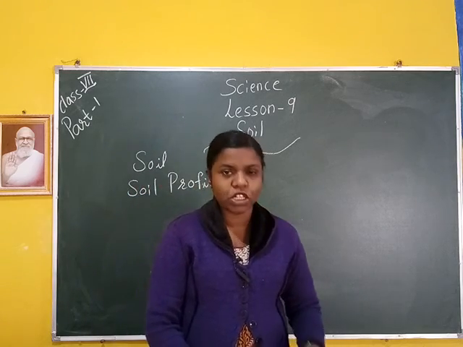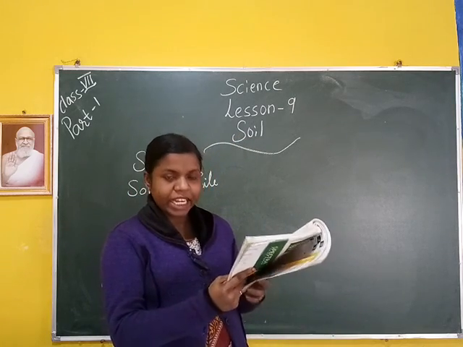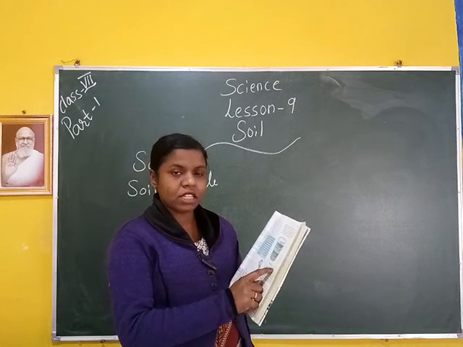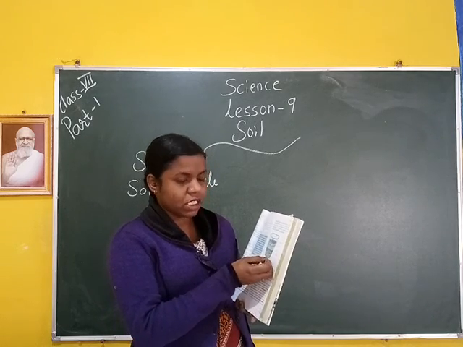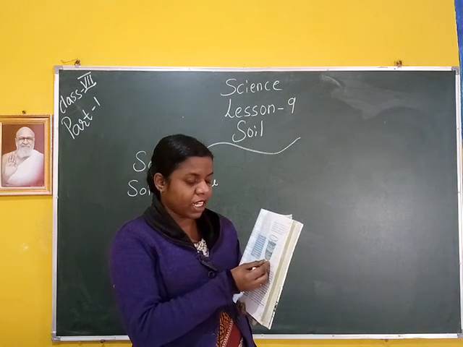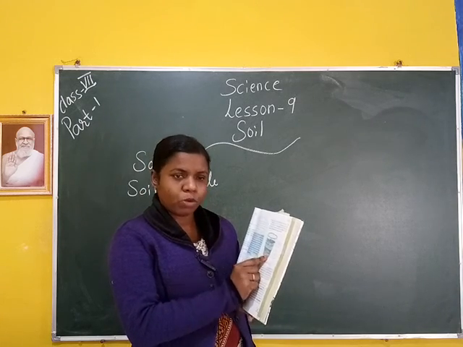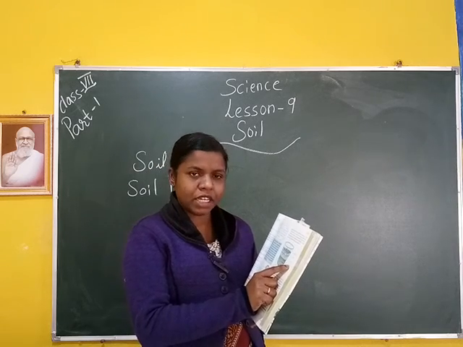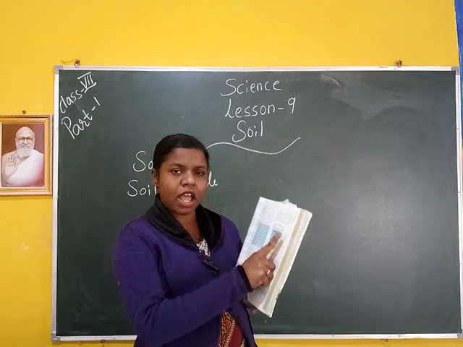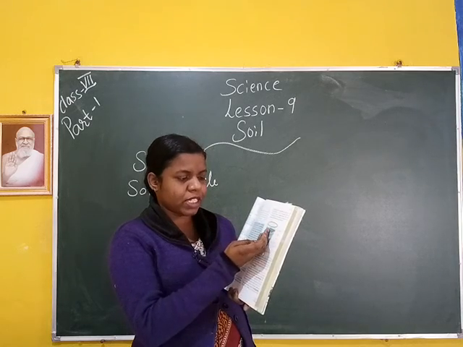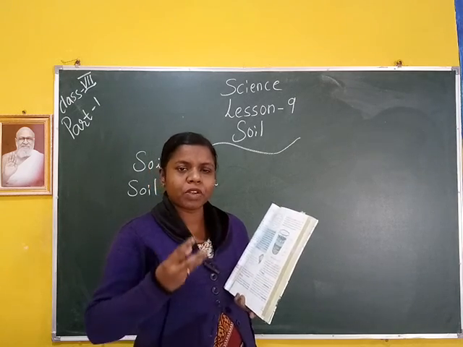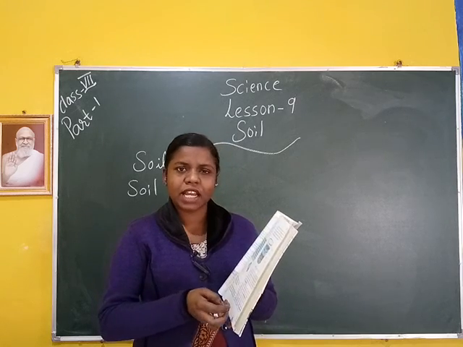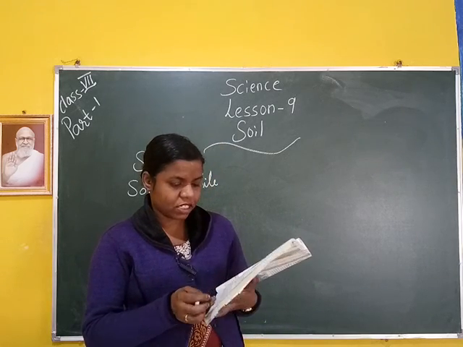Okay, in your textbook, page number 97, figure 9.2, layers of soil. First, the heaviest particles settle at the bottom of the beaker. That means gravel, then sand, clay, water and humus. Humus means some organic matter. That means dead and decaying matter, plants and animals, waste particles.